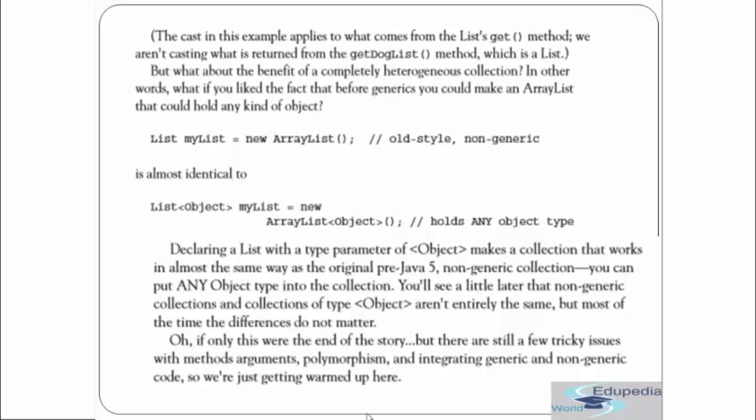You can put any object type into the collection, fine. So if you are doing this, it actually means the same thing that you used to do pre-Java 5, and it can take any object. So see, this doesn't make sense, because we introduced generics to tell the compiler that this list can take this particular type of elements.